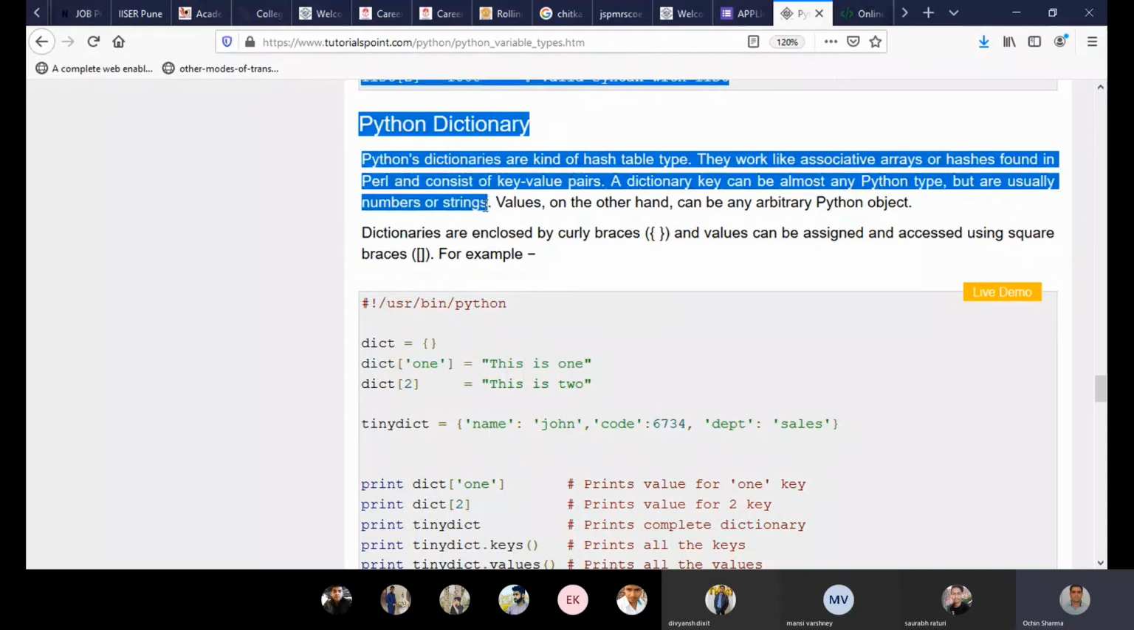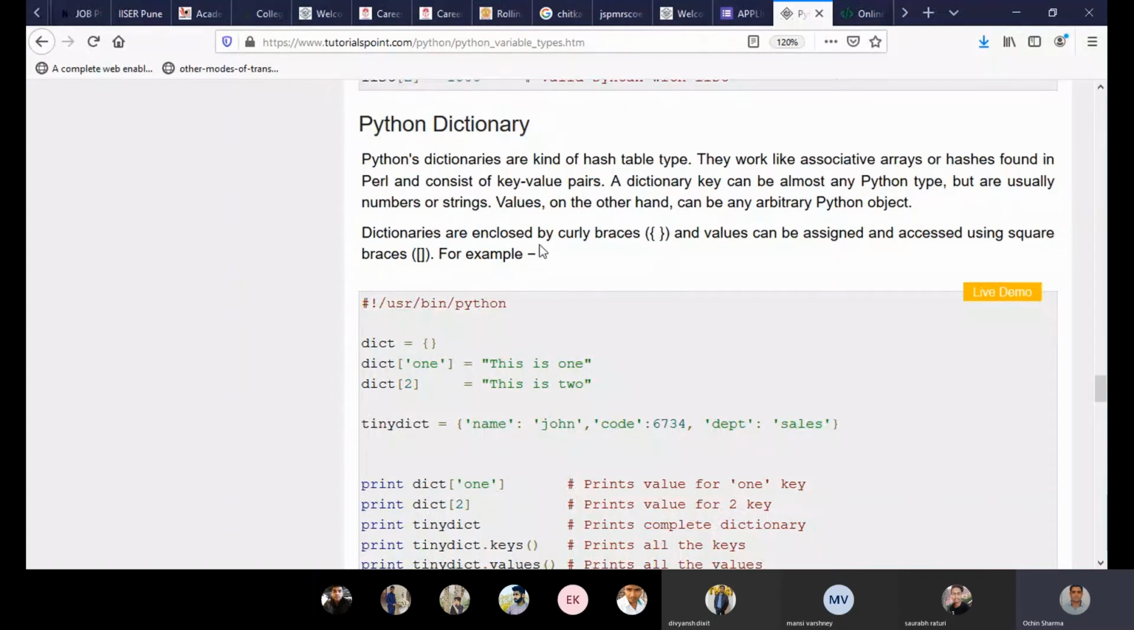Dictionaries are enclosed by curly braces. So this is the recognition of a dictionary: you can find out that this particular variable is holding which type of value. If it has curly braces in the assignment, then you can say that it is a dictionary data type, and values can be assigned and accessed using square braces. This is very important: a dictionary has curly braces and values are assigned in square brackets.